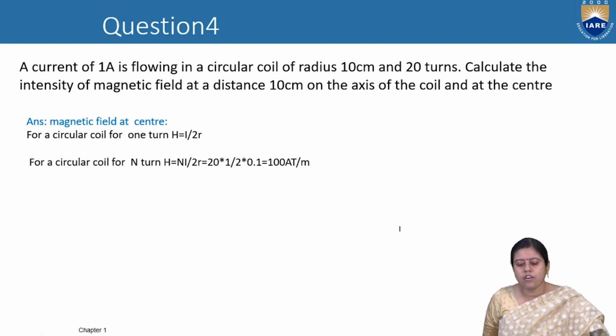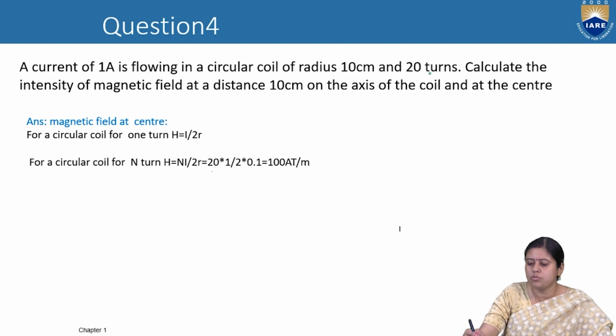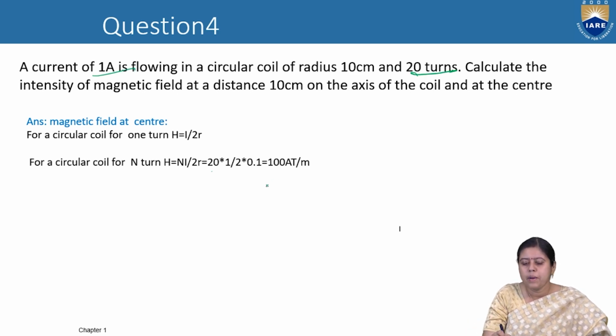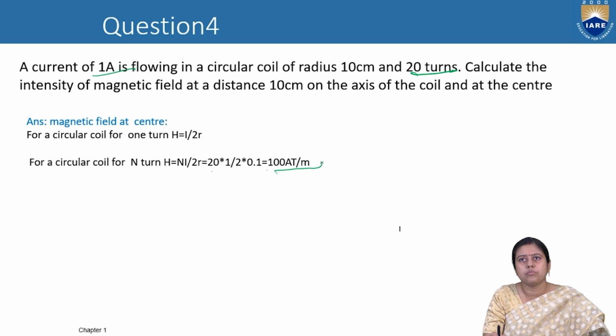For a circular coil with number of turns N, we can write N I by 2R. So N is equal to 20 turns, current I is equal to 1 ampere, divided by 2 into 0.1. So the value is coming 100. Remember the unit: ampere turn per meter.